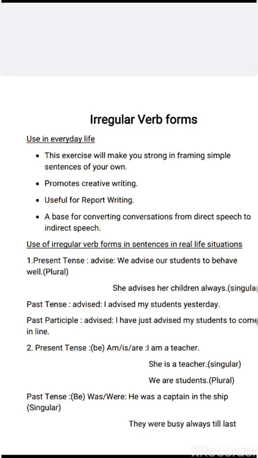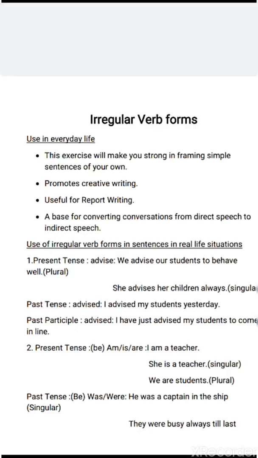Before moving into the chapter, you should know the use of these irregular verb forms. This exercise will make you strong in framing simple sentences of your own. Since you can make your own sentences, it will help you to promote your creative writing.